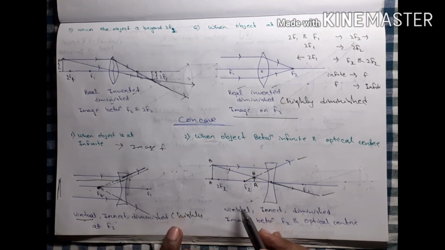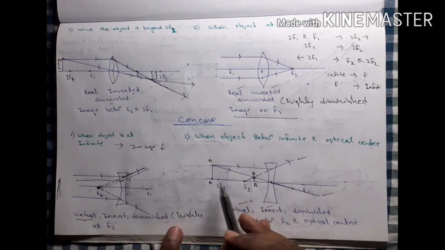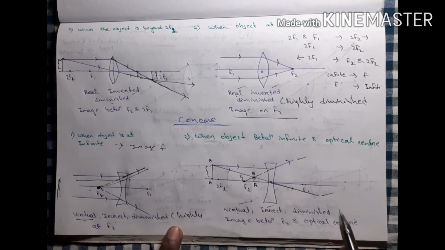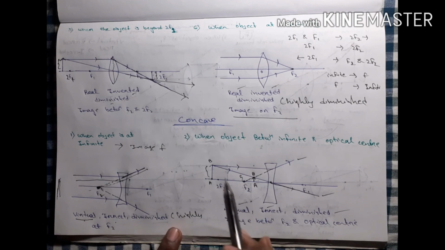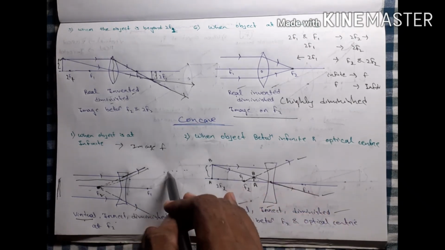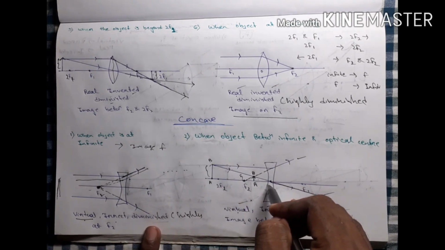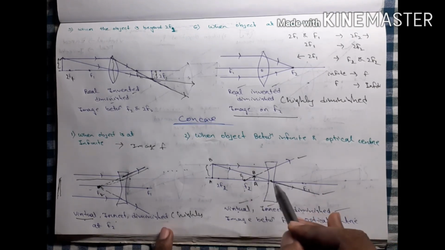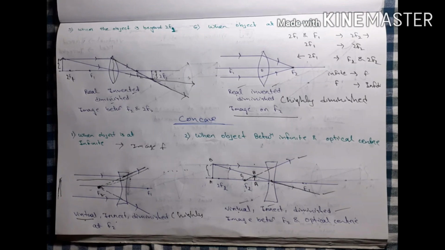Due to being on the same side, it is virtual. Due to being virtual, it is erect, and if we compare the sizes, it is very small, diminished. When the object is between infinite distance and the optical center, the image will form between f2 and the optical center.